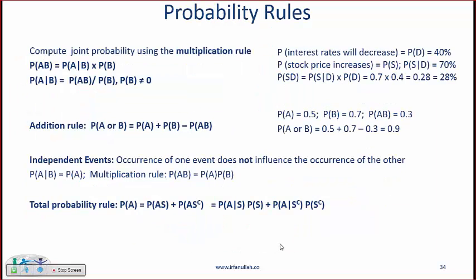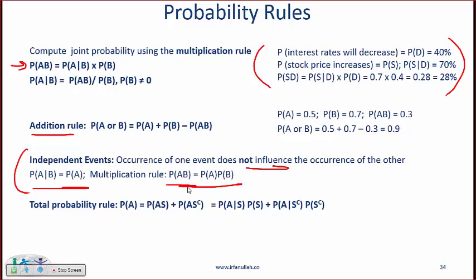On this slide, I have put down all the probability rules and formulas except for the Bayes formula. So at least memorize these. The multiplication rule is shown right here, and then for each formula I have done a quick little example. Then this is the addition rule. I have already mentioned this. Independent events: the occurrence of one does not influence the other, so we have talked about this. And then for independent events, the multiplication rule becomes this.